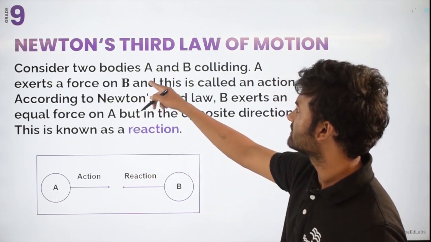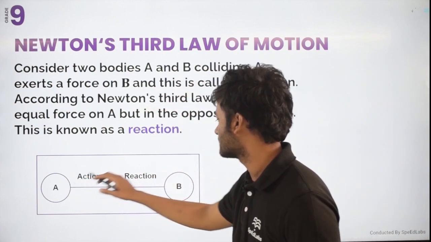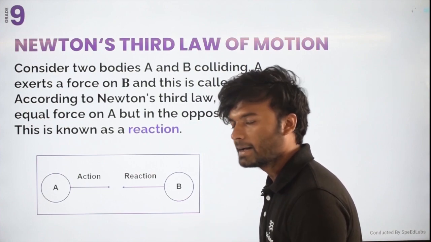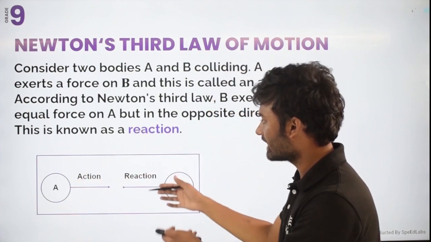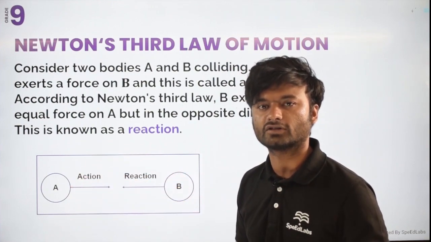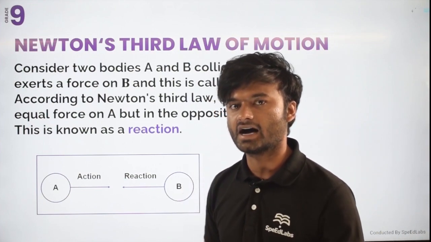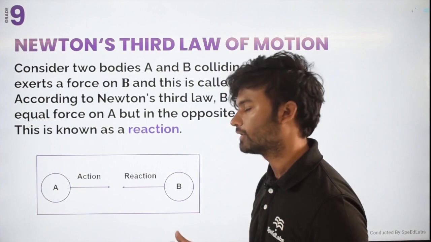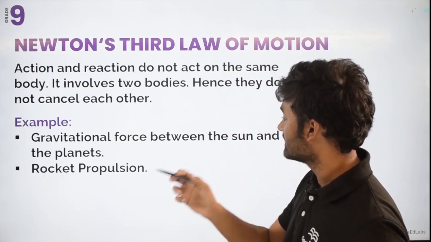If I consider two bodies A and B colliding, A will exert some force on B, that is action, but at the same time B will also exert some force on A, that is reaction. So action and reaction act on different bodies but at the same time, and they have equal magnitude.